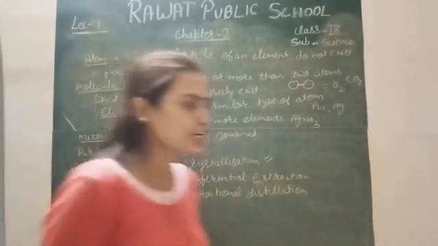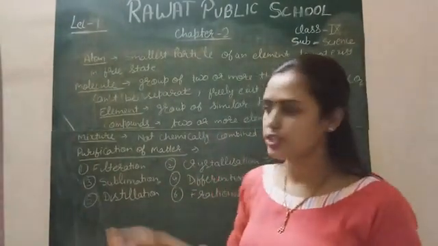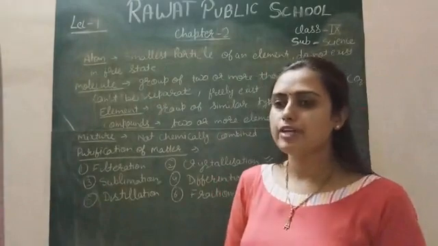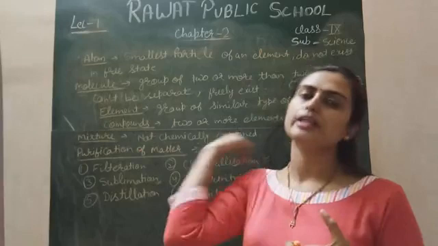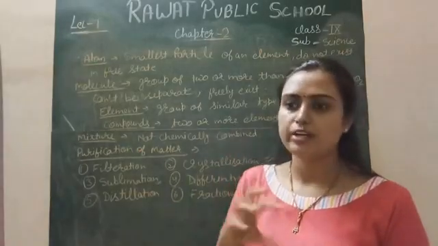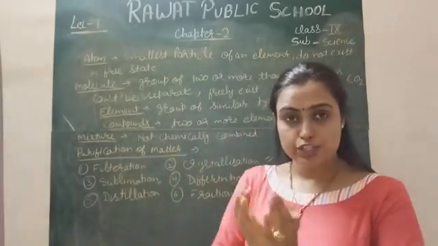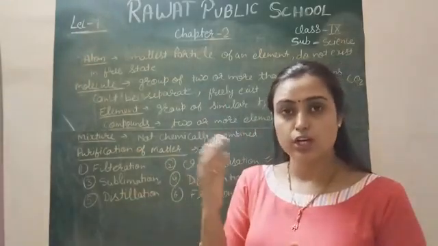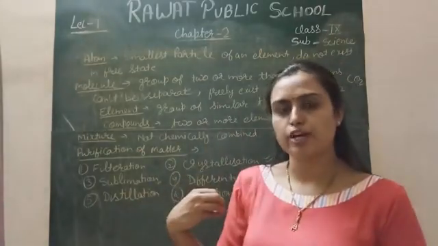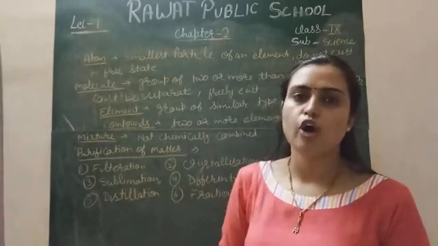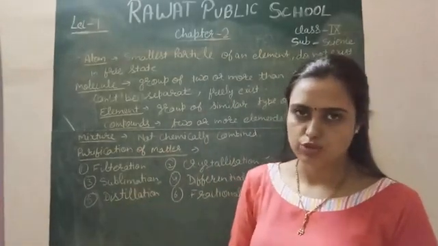Next is distillation. It is a very common process to purify water. For the purification of water it is used. In this condition, firstly we will evaporate the water. We start to boil the liquid at its boiling point. When it starts boiling, vapors are formed. After collecting and cooling down the vapor, we do the condensation process, and after the condensation the solid particles are separated from the vapor and a pure liquid is formed. So water is distilled by this process.